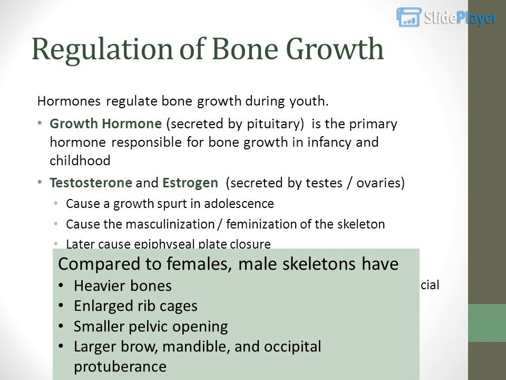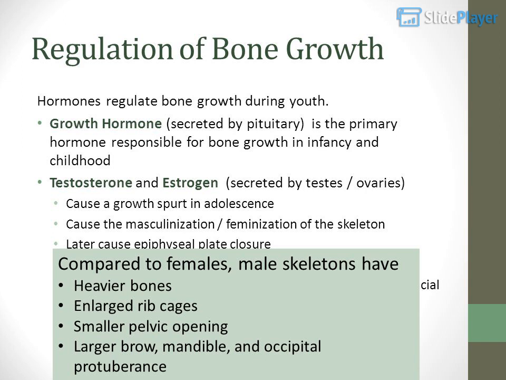Regulation of bone growth. Hormones regulate bone growth during youth. Growth hormone, secreted by the pituitary, is the primary hormone responsible for bone growth in infancy and childhood. Testosterone and estrogen, secreted by the testes and ovaries, cause a growth spurt in adolescence. They cause the masculinization or feminization of the skeleton. Later they cause epiphyseal plate closure.